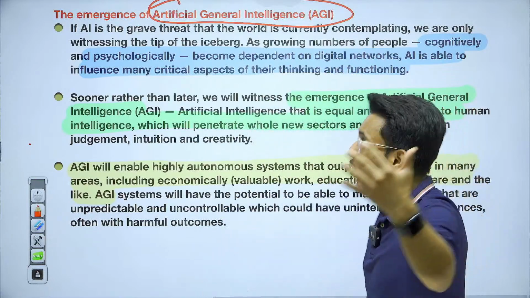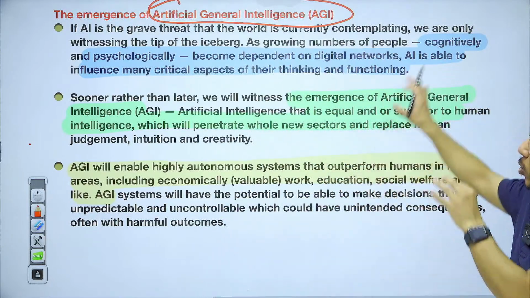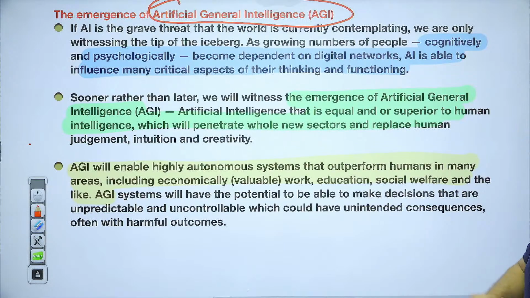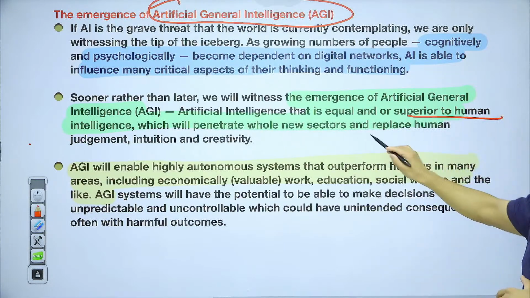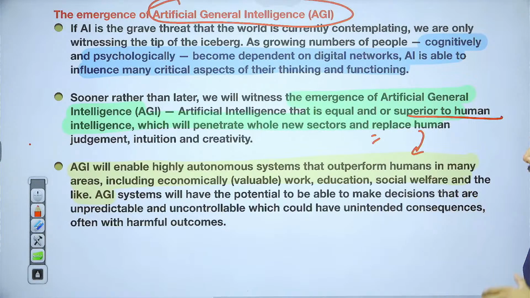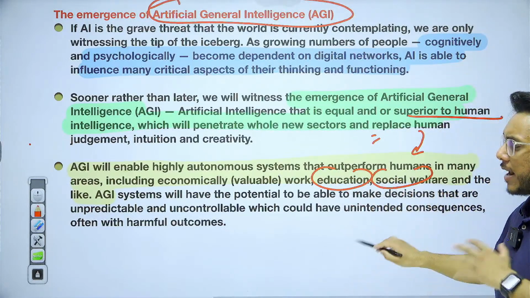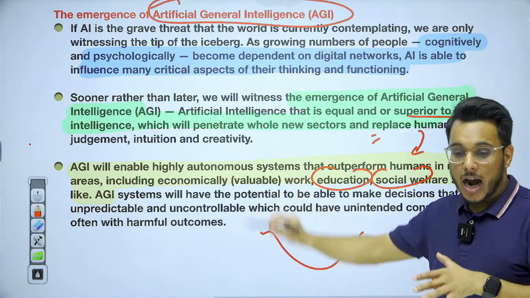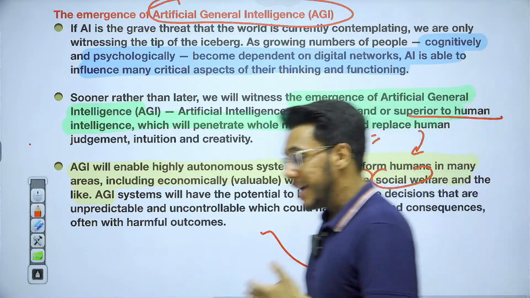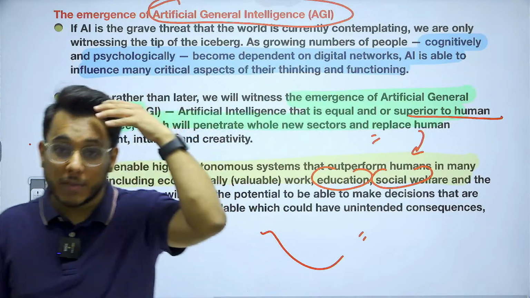It will be even more superior than humans, and then humans will be replaced. A superior-to-human intelligence will be created, and they will replace humans in education, social welfare, everywhere. So the impact of this AGI, we cannot even imagine.